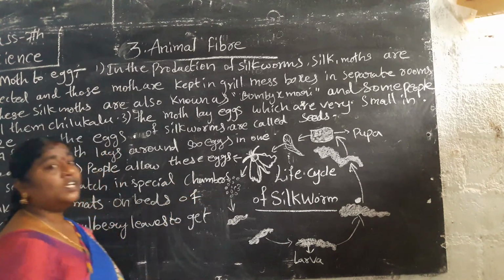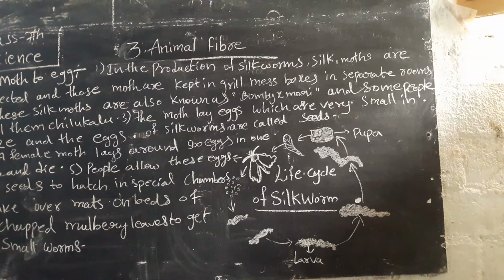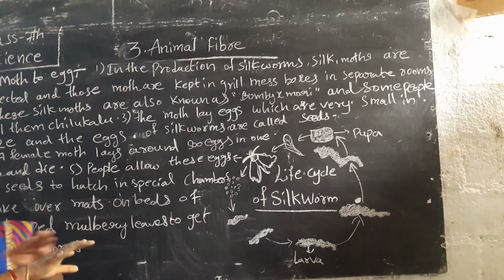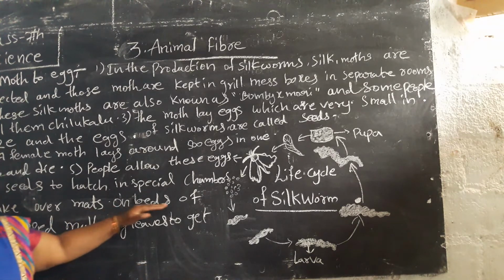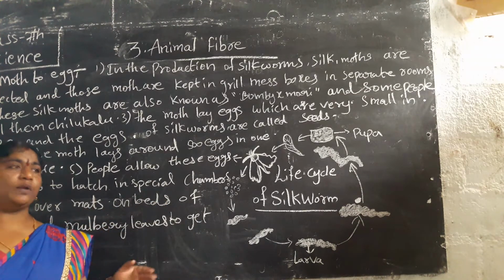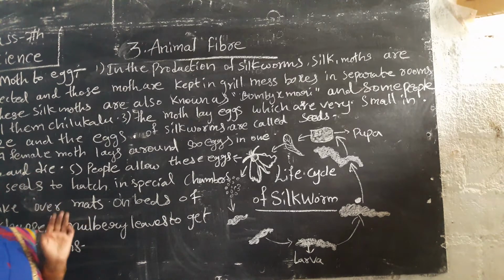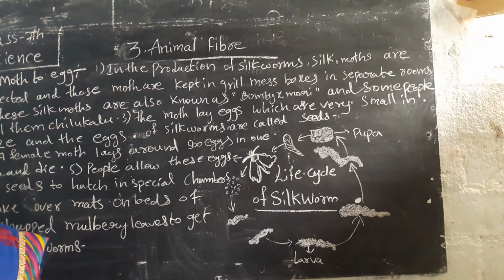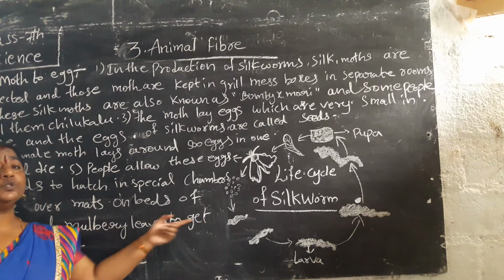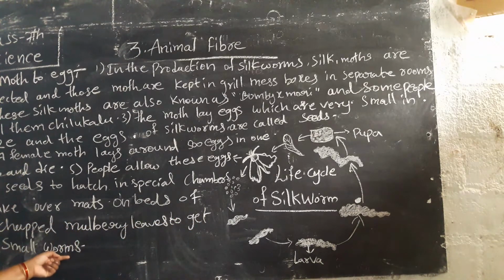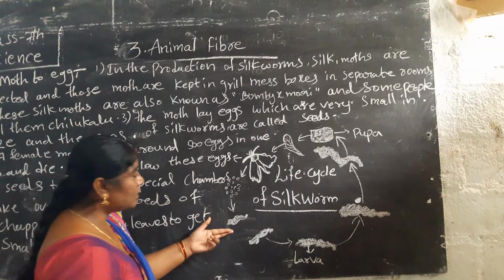These eggs hatch in the special chambers, over mats put on beds. Like a table, they put a mat on beds of chopped mulberry leaves. This is one type of leaf. They chop and cut it into small pieces. The chopped mulberry leaves are used to get small worms; the eggs change into small worms.